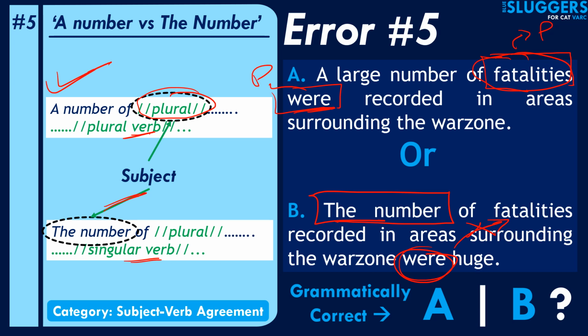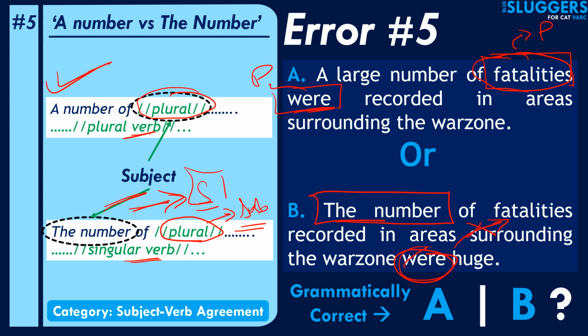See, don't confuse a number. For example, let's take 56. So 56 is a number. The number itself has many entities, but that number is still considered to be a single number, right? And hence it will be considered to be singular in nature. So the number will always be considered to be singular in nature. Now, irrespective of whether this is plural, and usually this will be plural, but it doesn't matter because this is not your subject. Your subject is the number, and however large the number is, it is still a single number, and hence the subject will always be singular in nature, and thus should take a singular verb.